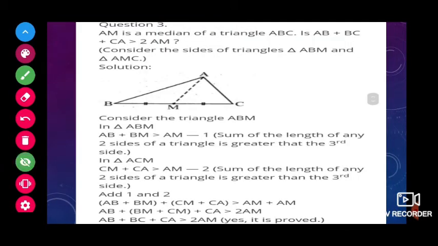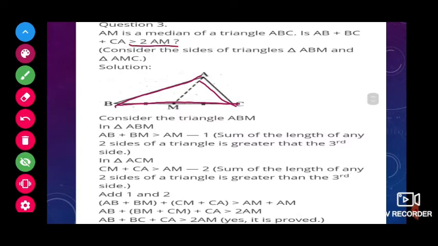Next, AM is a median of the triangle ABC. A median, as you know already, cuts the base into two equal parts. So is AB plus BC plus CA greater than 2AM?